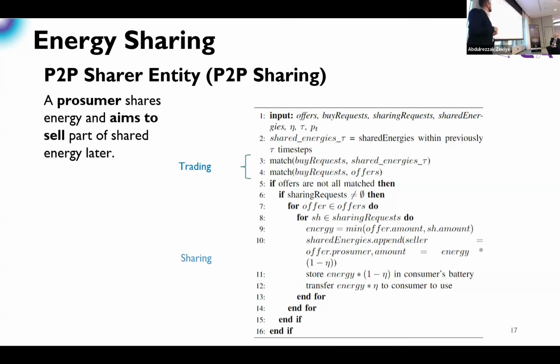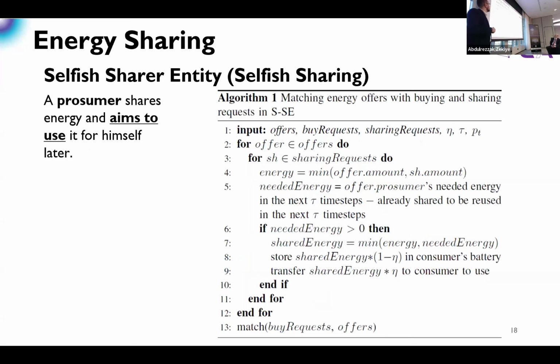The same is also in the peer-to-peer: we have a trading phase, then we have the sharing phase. However, in the selfish sharing, we have sharing first because again, I'm a selfish prosumer, let's say, and I would like to get shared energy so I can use it in the future for my own needs, and then I'm going to trade. So those are a bit technical details about the algorithm.